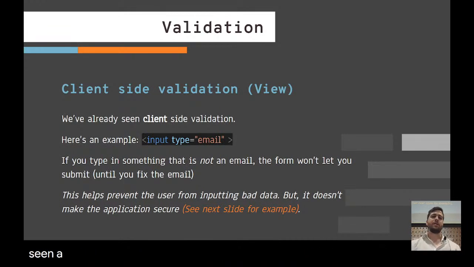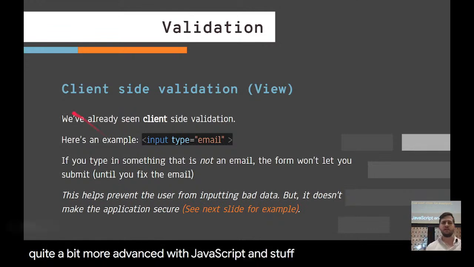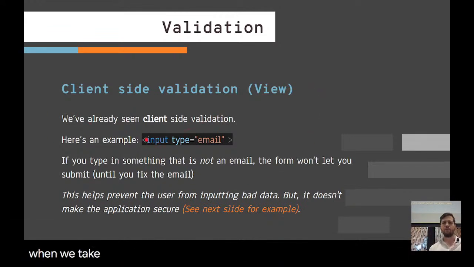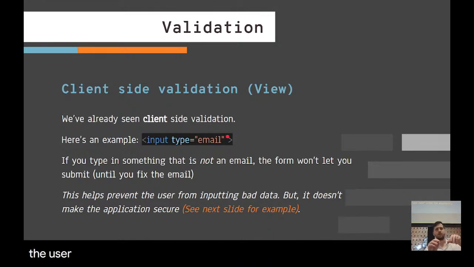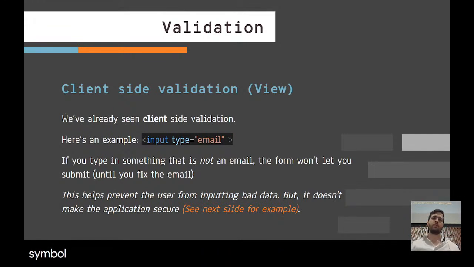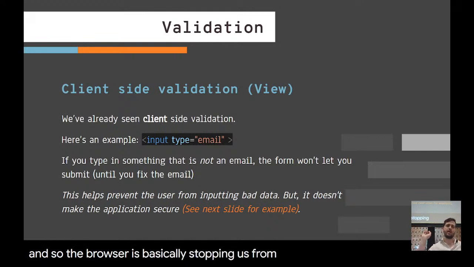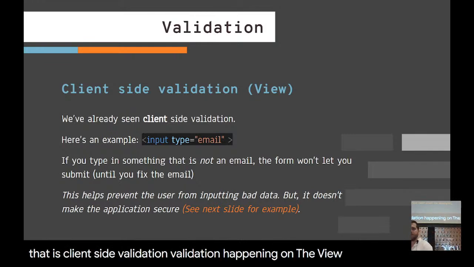So we've already seen a bit of client-side validation. You can go very deep down this topic and get quite a bit more advanced with JavaScript. But a simple example is when we take an input and we say the type equals email. As the user, or us the developer, tries to type in an email, if we forget the @ symbol, it's going to say, oops, you're missing characters. This is not a valid email. So the browser is basically stopping us from inputting an invalid email. That is client-side validation, validation happening on the view.